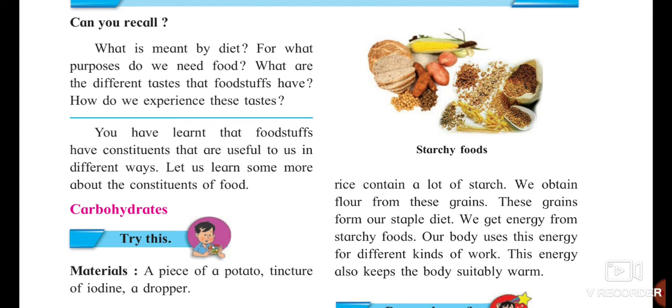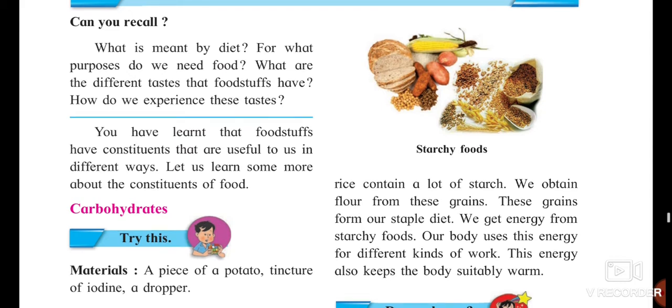We are getting energy from these starchy substances. Our body uses this energy for different kinds of work. This energy also keeps the body suitably warm. So the energy which you get from the food keeps your body warm, and it also gives you energy to perform different tasks.